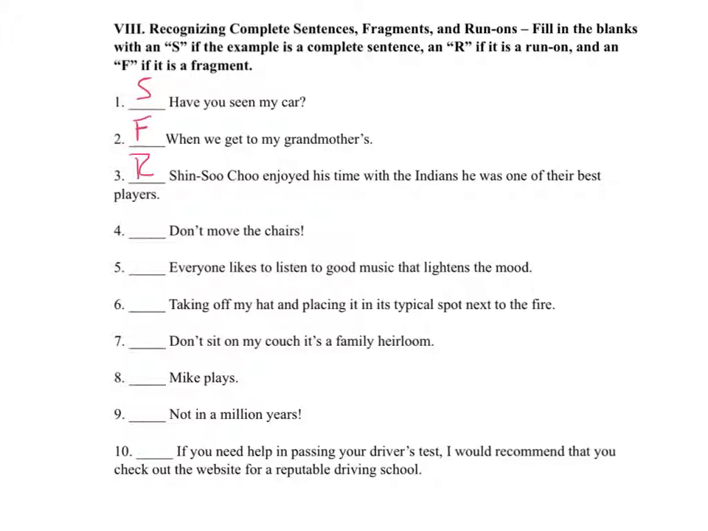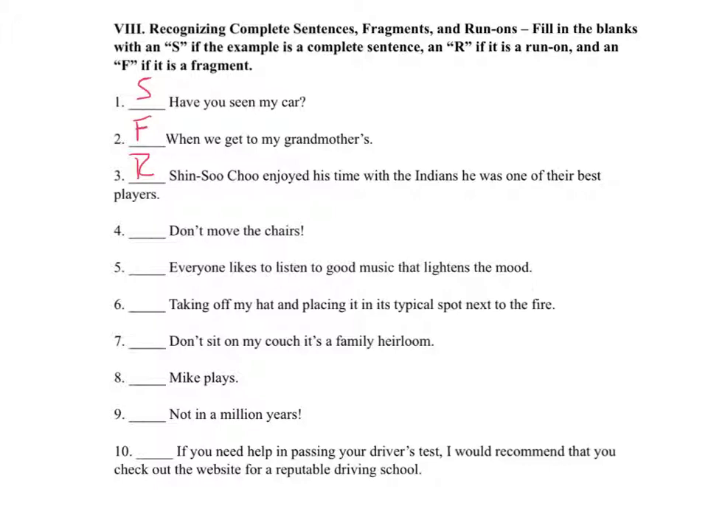This is a run-on. It's actually the kind of run-on that we call a fused sentence, because what we're looking at is what could be a compound sentence. We have two independent clauses, the first of which is Shin Soo Choo enjoyed his time with the Indians, the second of which is he was one of their best players. What we would need to do is add a comma and a coordinating conjunction where the circle is here. Because we don't have that, it is a run-on.